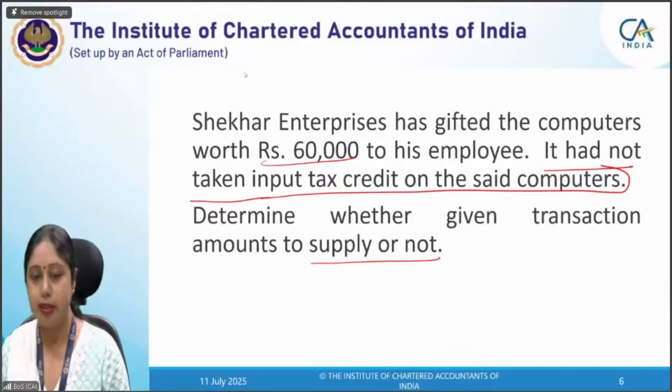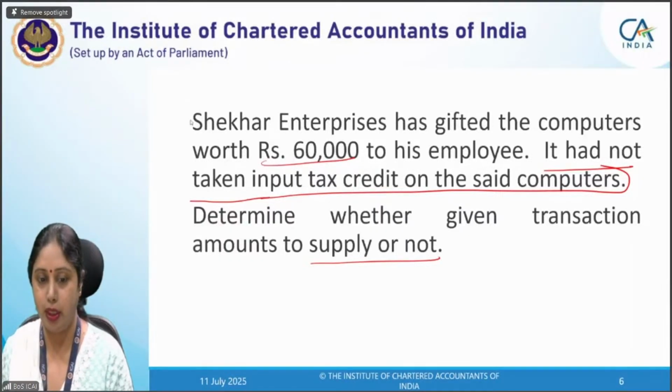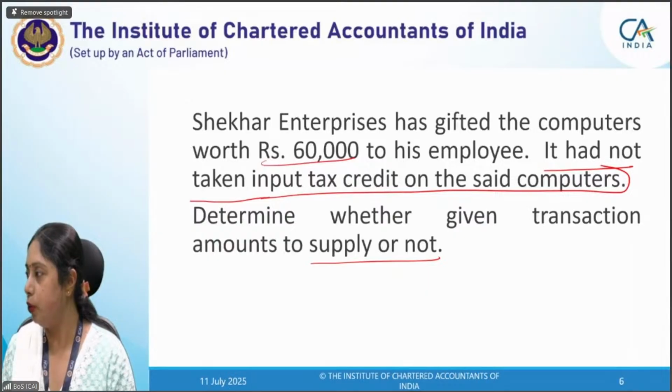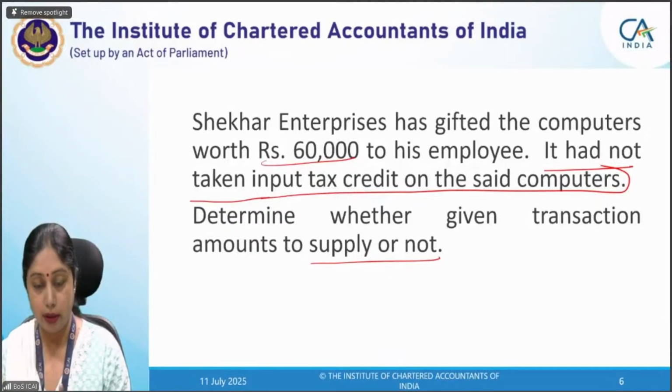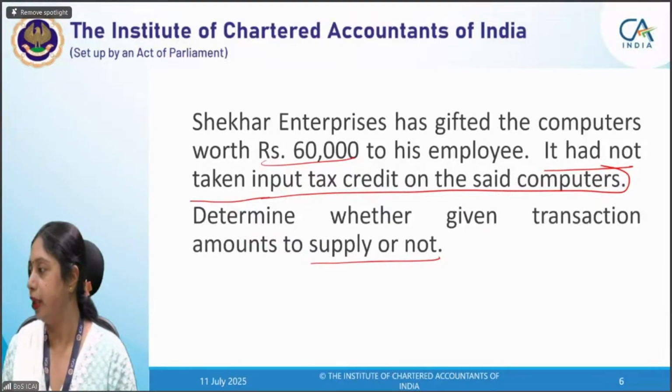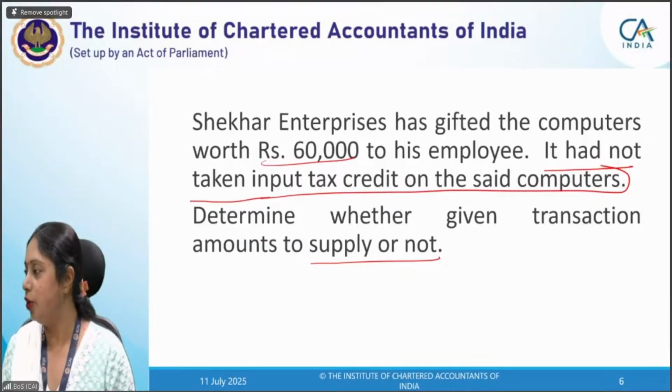So Anubhav is saying, okay, Anubhav. Anubhav, I hope you are answering for the current question only. Shekhar Enterprises has gifted computers worth rupees 60,000. It had not taken ITC on said computers. So Anubhav, you are not right. Ishan, not right. Again, same point.